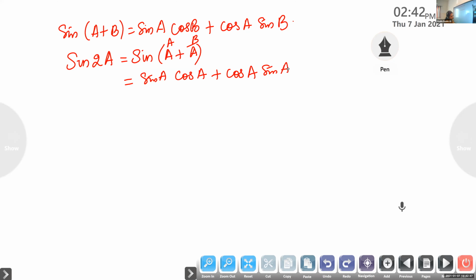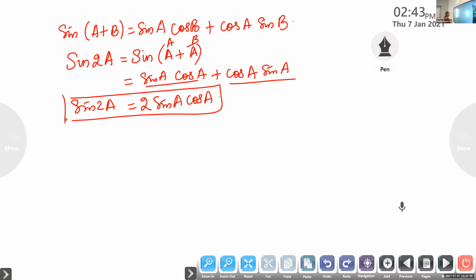Is it correct, children? Is it okay? In the place of b also we are substituting a. Look at here, the same term is repeated: sin a cos a, sin a cos a. So it is 2 sin a cos a. So what is sin 2a? 2 sin a cos a. Okay? So like this, we'll be deriving some formulas: cos 2a, tan 2a, sin 2a.